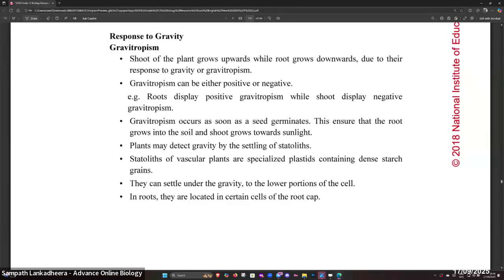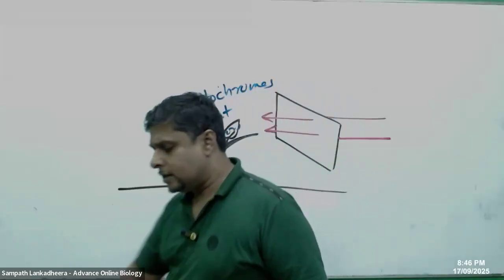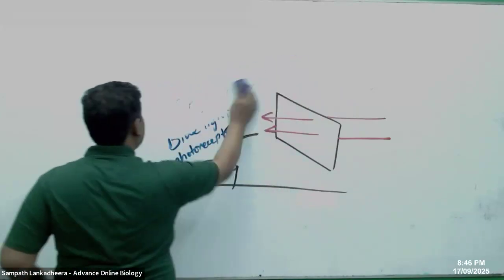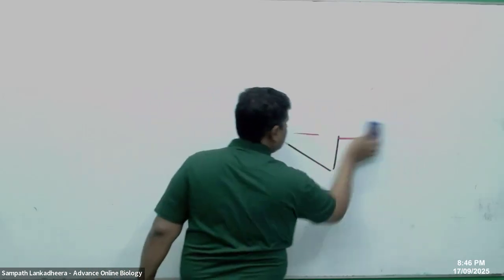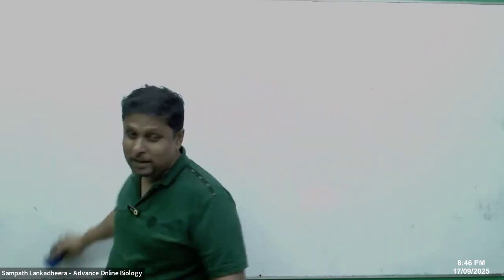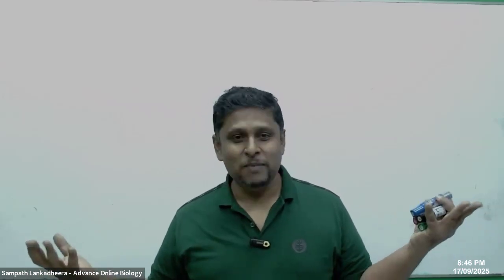Then, people, response to gravity. Plants can respond to gravity. You know, some shoots of the plants grow upward and roots grow downwards. So gravitropism, right? Plants' response to gravity: plants have some gravity sensing structures. What do you call these gravity sensing parts? Which part of the plant actually perceives gravity? Come on, somebody. Can someone help me here?